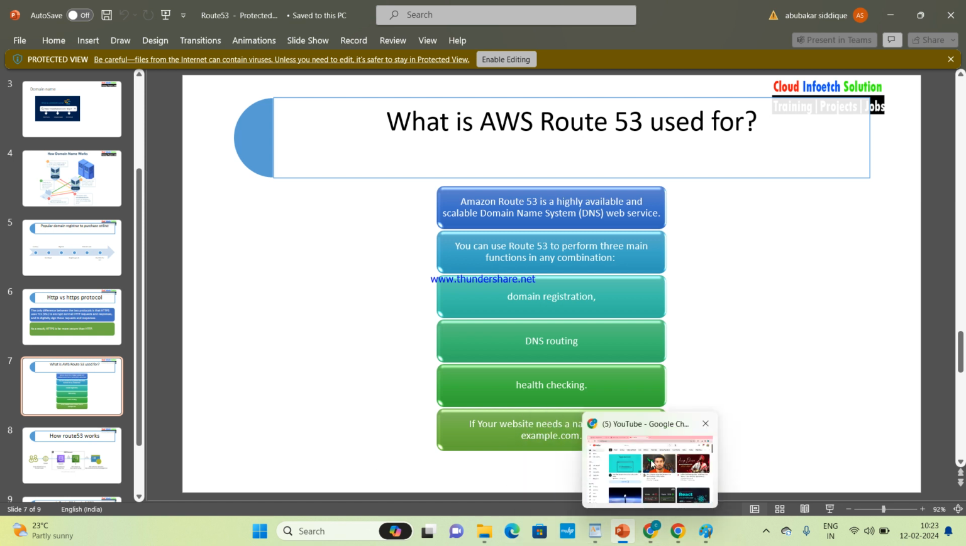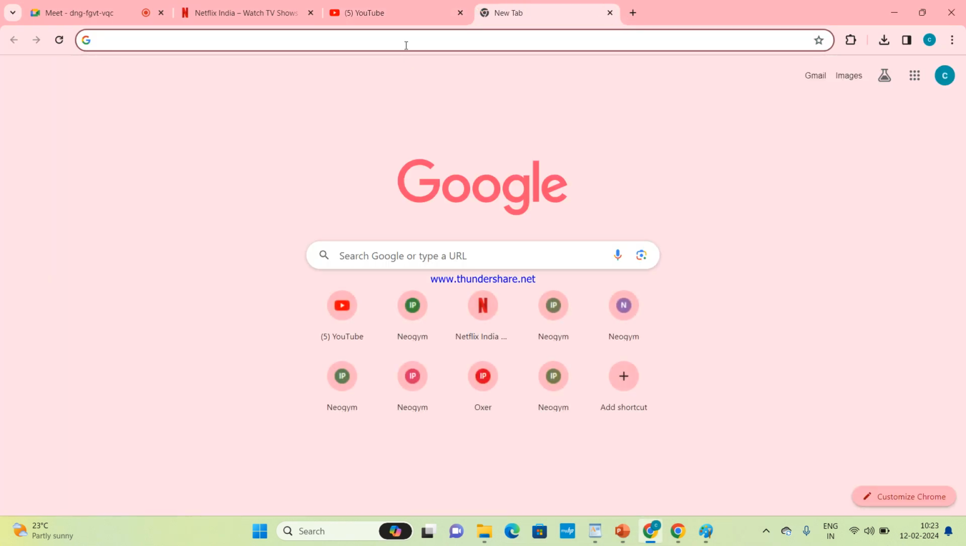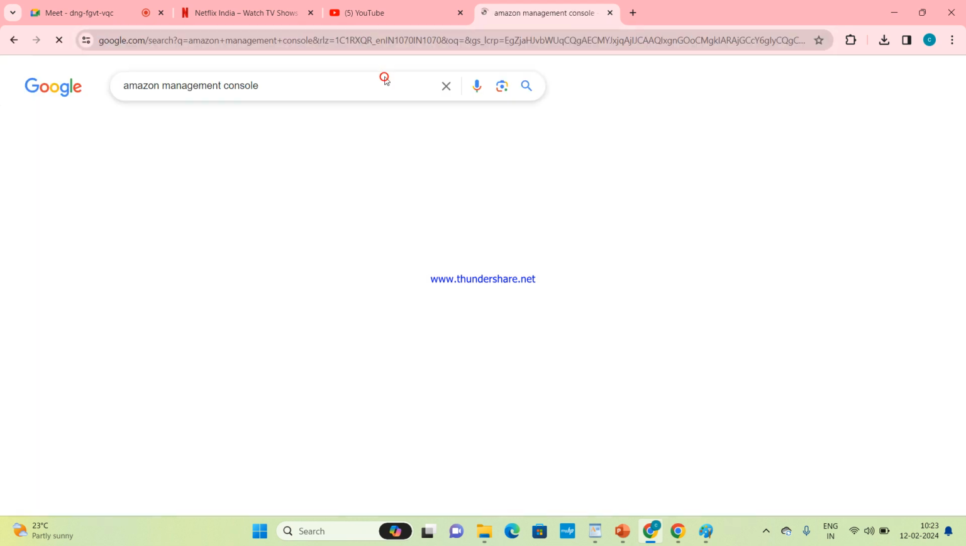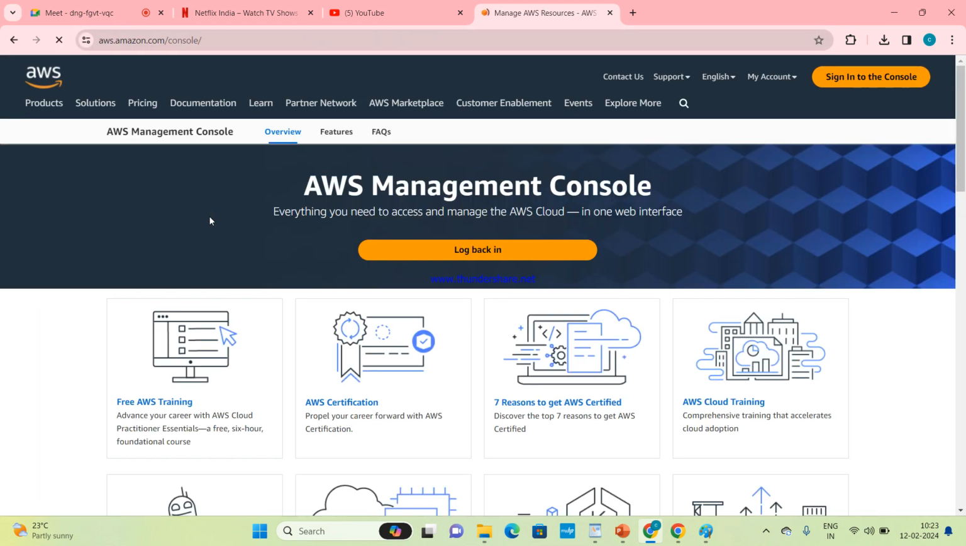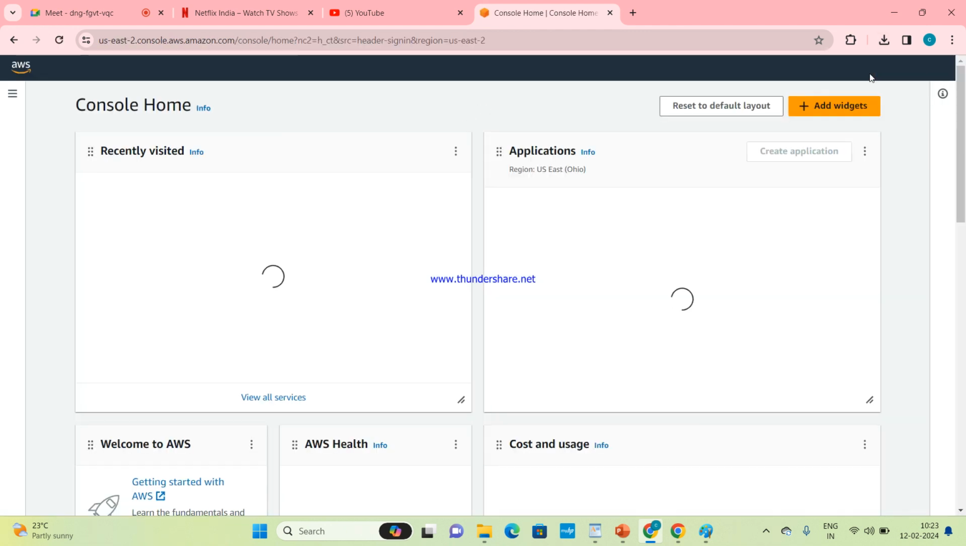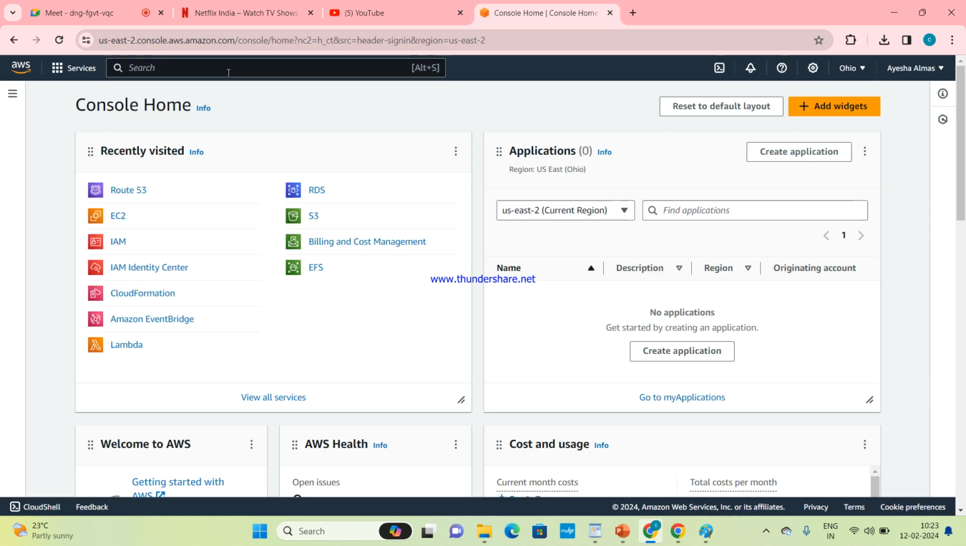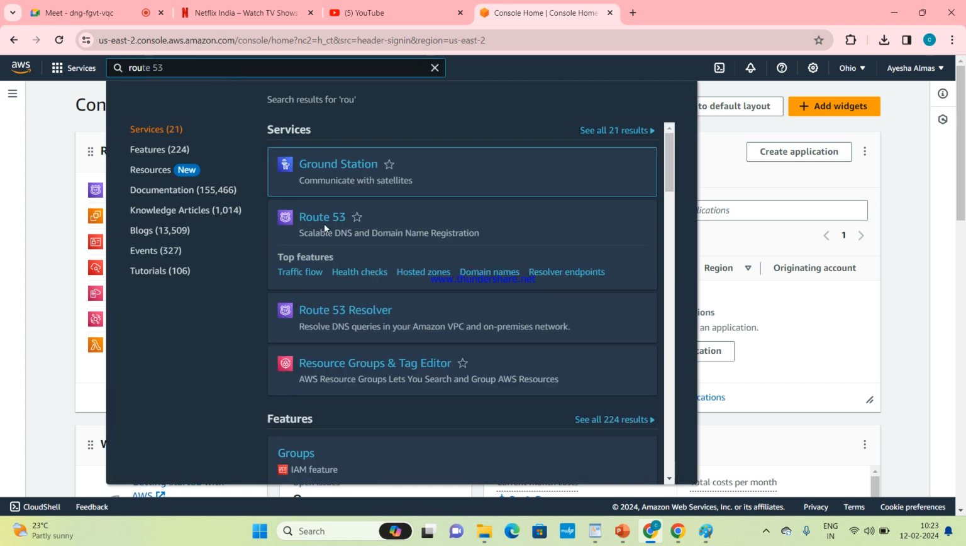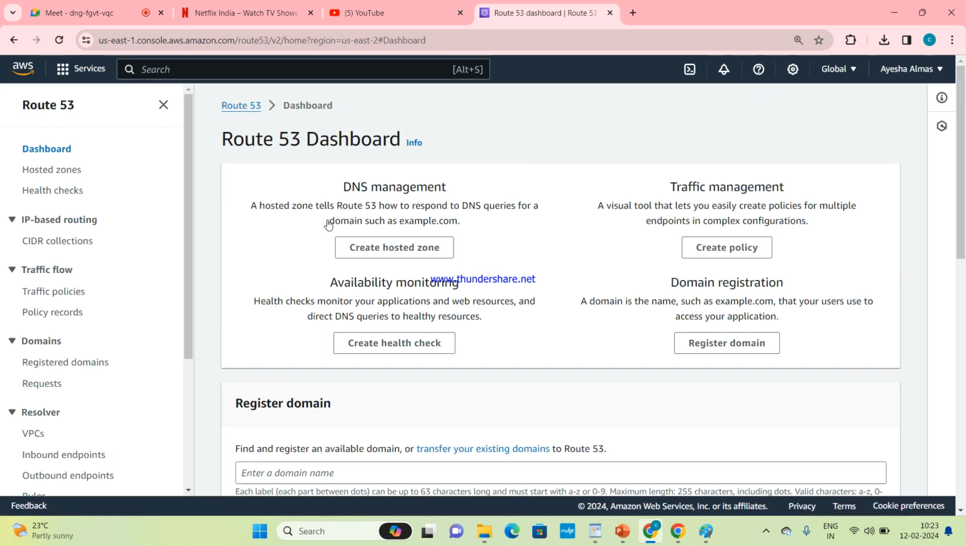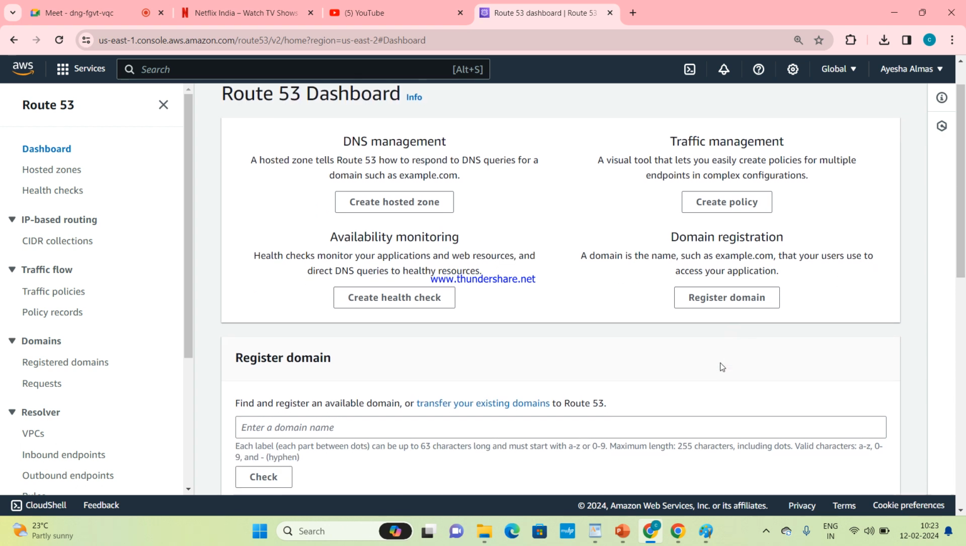Let's see. So first, where do we need to go? In search, what do we need to type? Route 53. Here you can see the hosted zone. The hosted zone is a resource of Route 53. We can also register a domain.